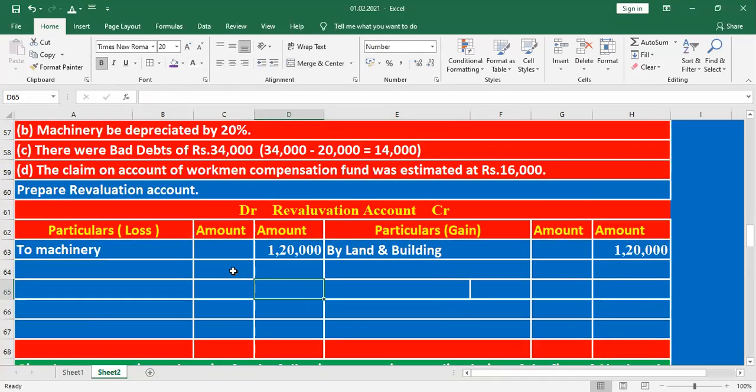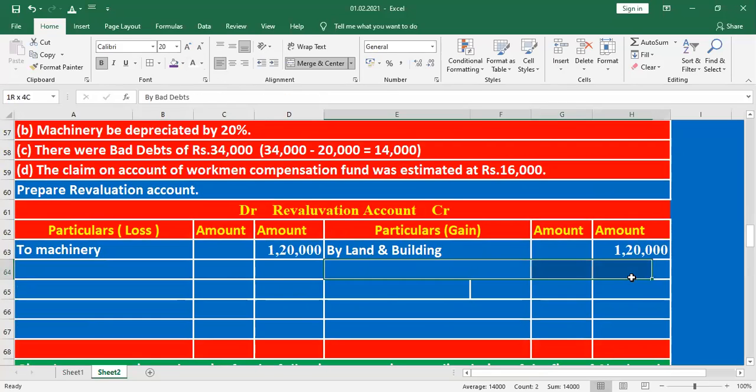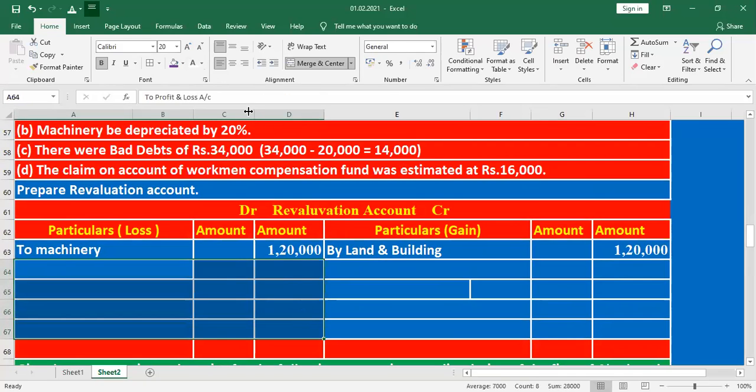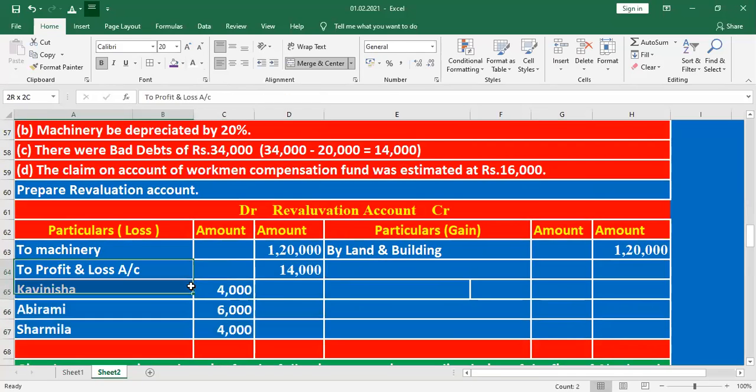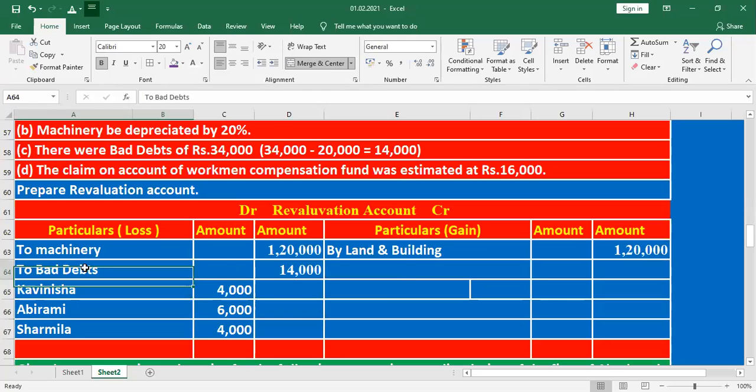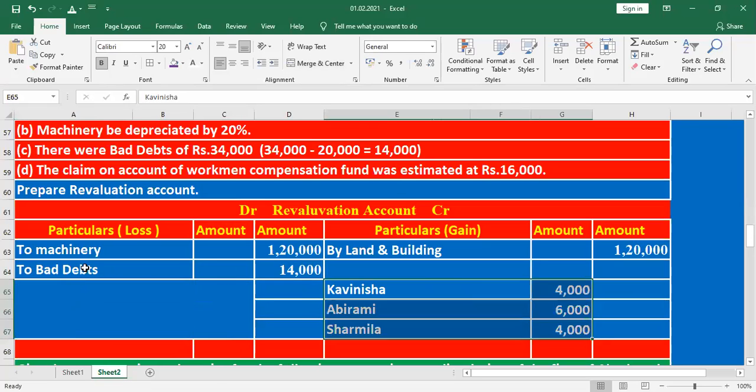All the losses will be mentioned on the debit side. Listen, here, to bad debts. What is the value here? 14,000. Bad debts 14,000. Now we find out the remaining value.